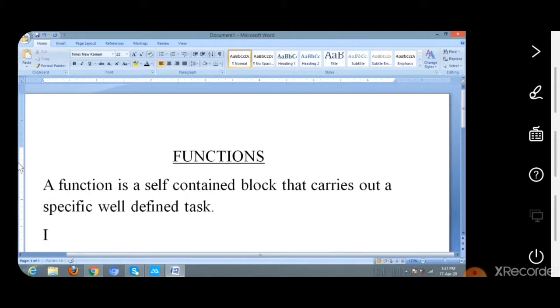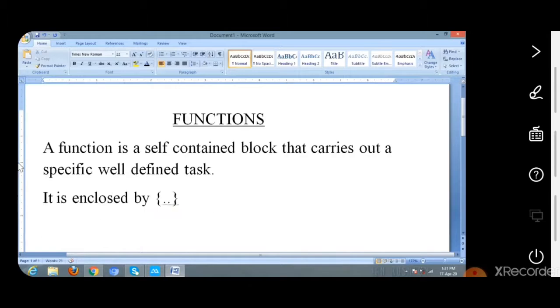And it is always enclosed by opening brace and closing brace. This is the formal definition of a function. That is, a function is a self-contained block that carries out a specific well-defined task and it is enclosed by opening and closing brace. Now let us see what are the advantages of using functions.